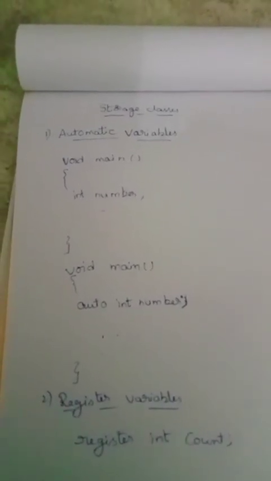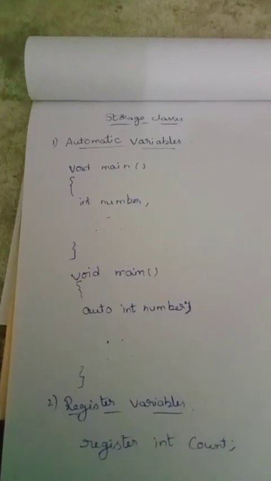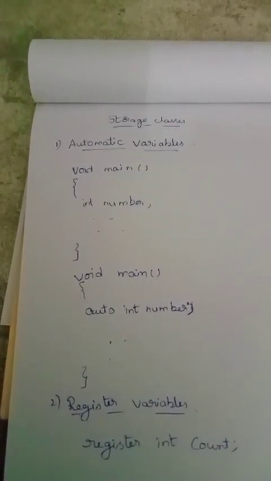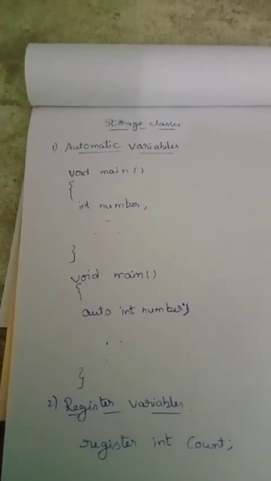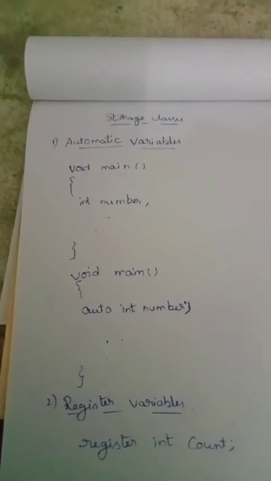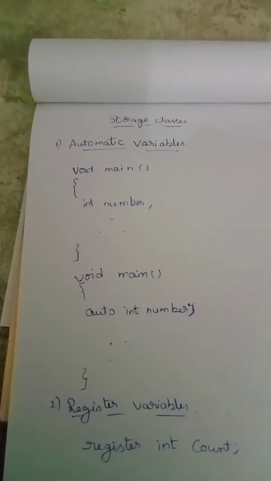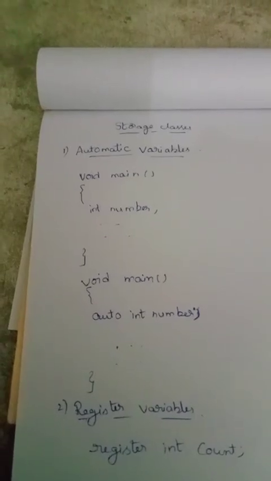Hence, the name automatic. The automatic variables are therefore private to the function in which they are declared. Because of this property, automatic variables are also referred to as local or internal variables.